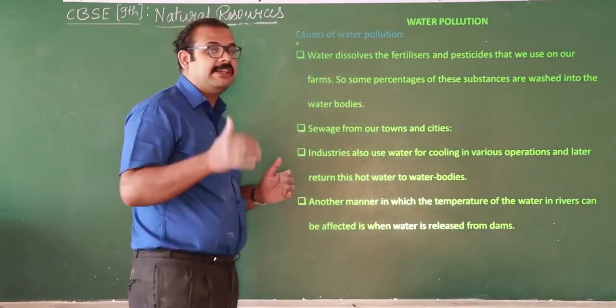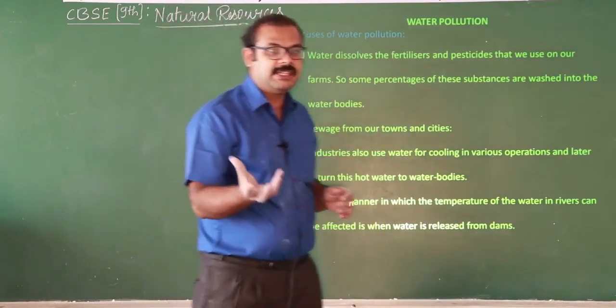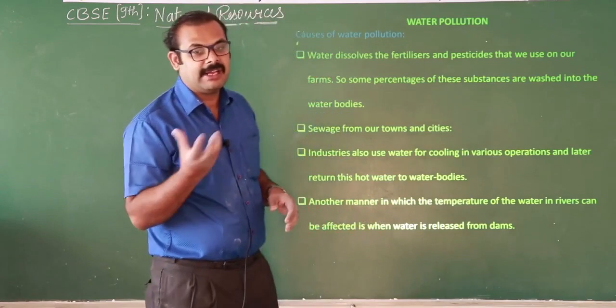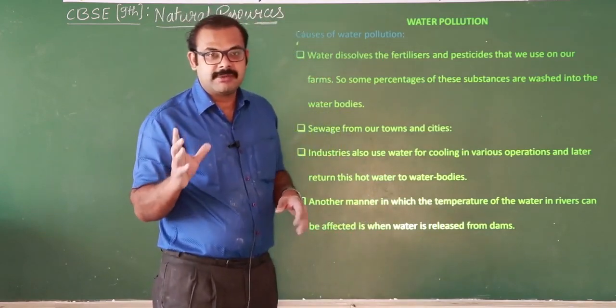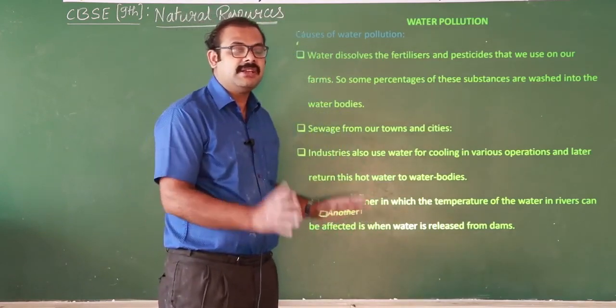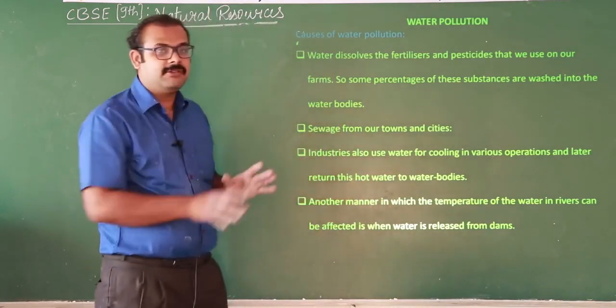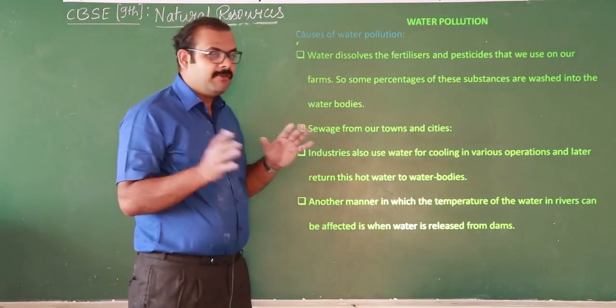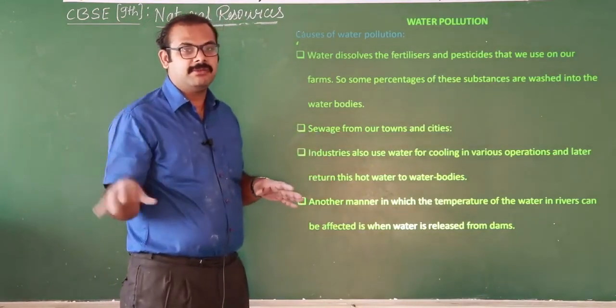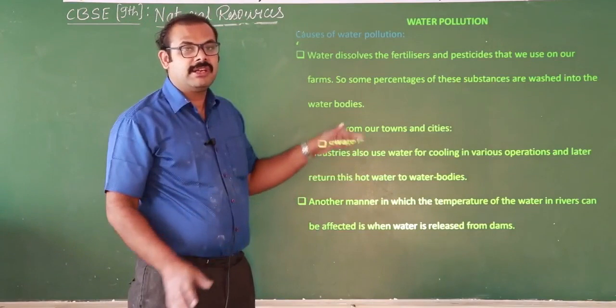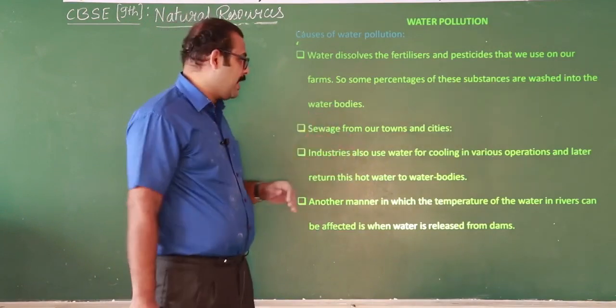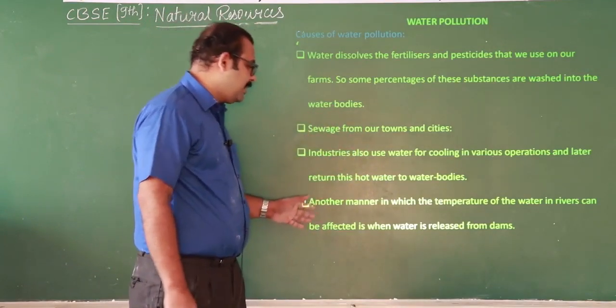And at the same time, if it is a breeding season, the eggs of the aquatic animals cannot tolerate high temperature and they are all going to get destroyed. That's why by this way also we get water pollution. Before releasing hot water, first we have to make it cool, then we can release it, so that it will not affect them. So by this way we have to take some actions. Okay, then